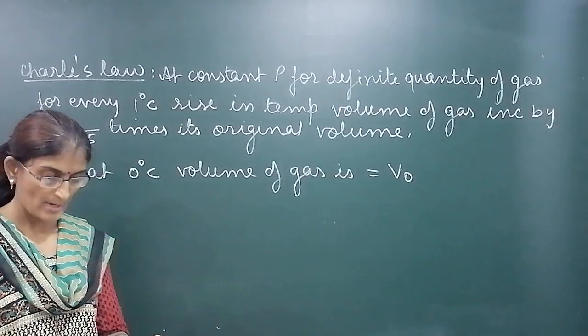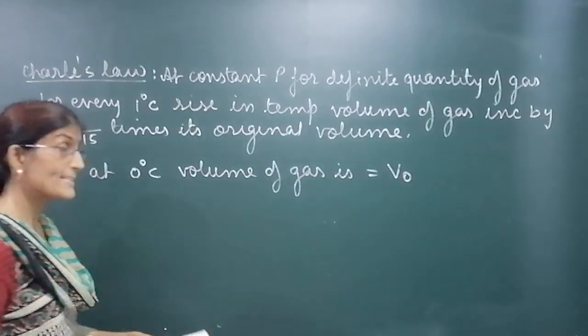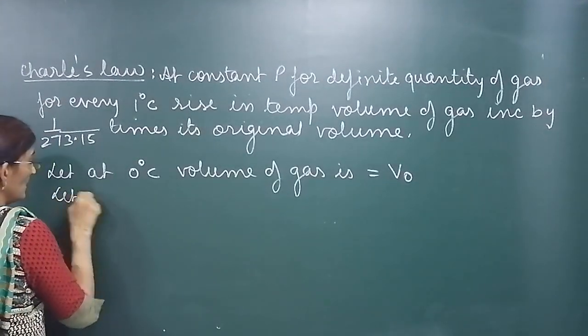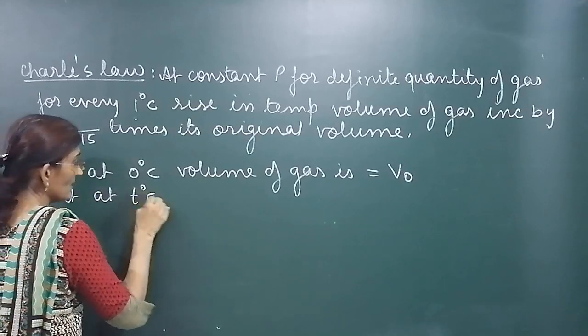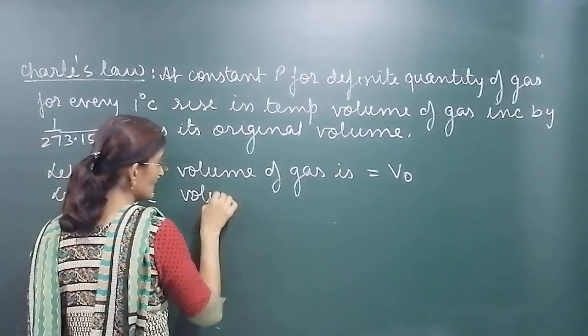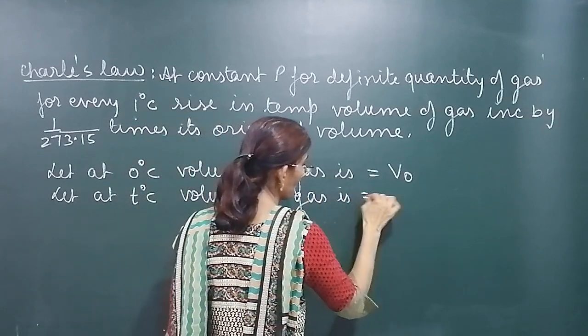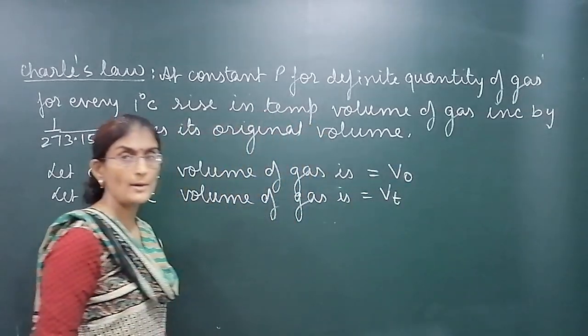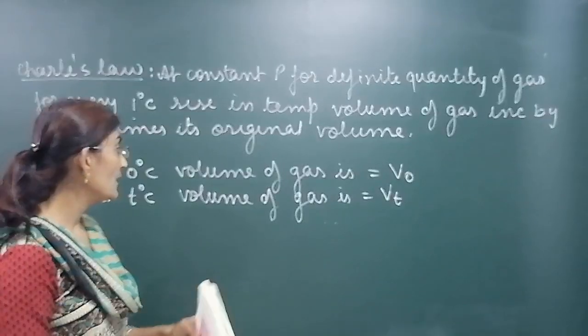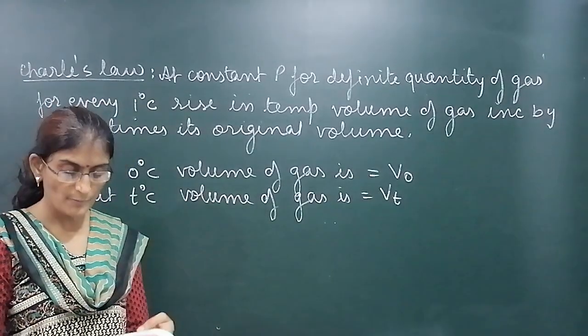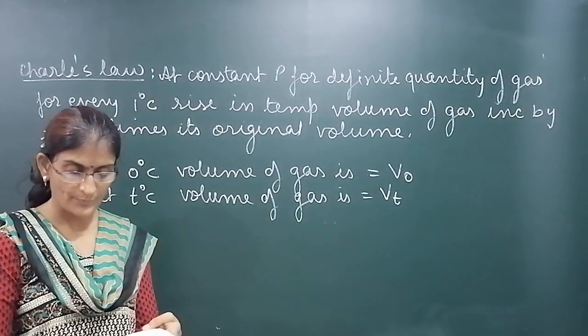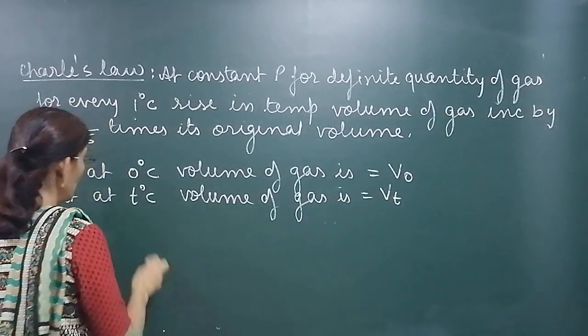At T degree Celsius, volume of gas is denoted as VT. Okay? 0 degree upar volume V0 છે, T degree Celsius upar volume VT છે. Clear? Then what will be VT?